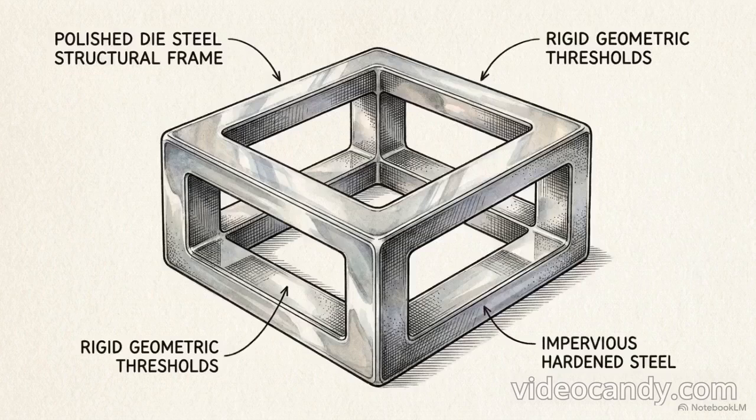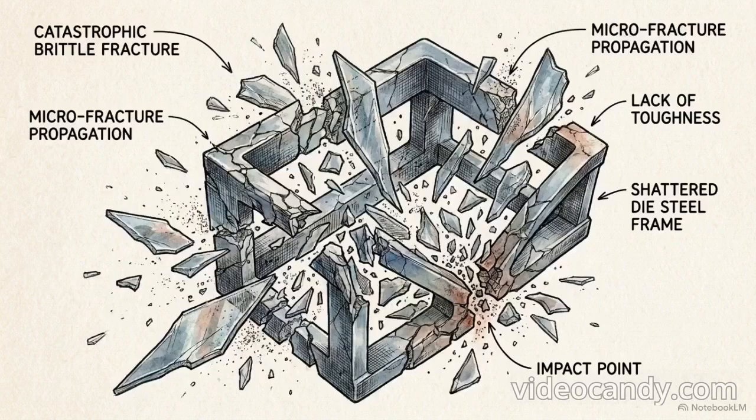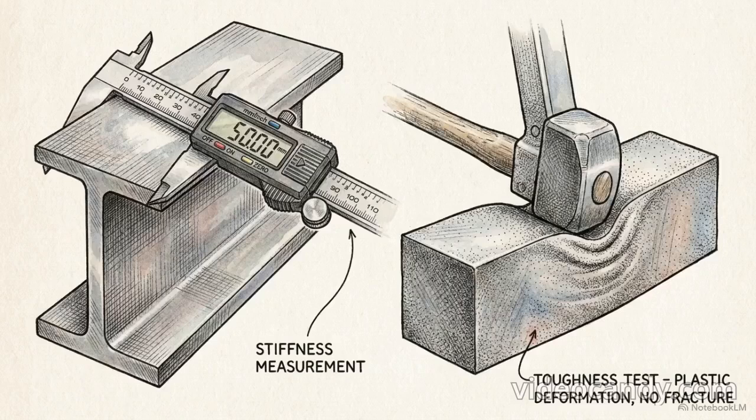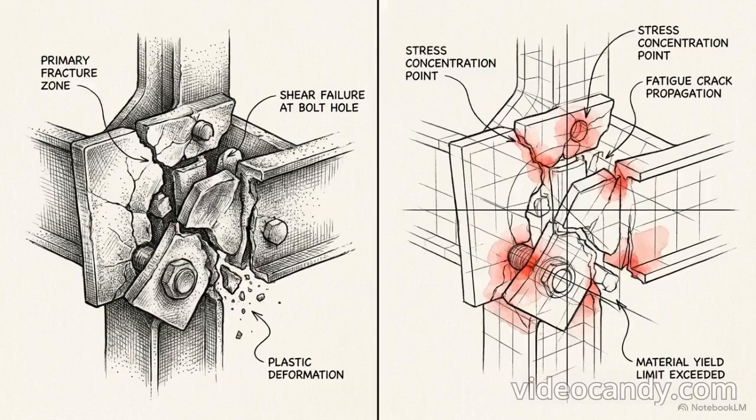Toughness is distinct from hardness. Hardness is merely a material's localized capacity to resist surface penetration, abrasion, or cutting tools. This distinction reveals a common engineering trap. A frame built out of ultra-hard die steel can shatter because it lacks the toughness required to absorb high-frequency shocks. Structural resilience requires a calculated compromise: high enough stiffness to prevent elastic sway, paired with immense toughness to absorb sudden blows without initiating microfractures.